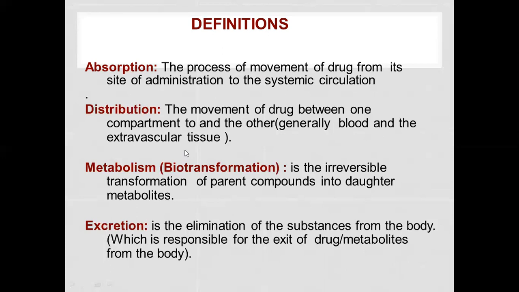So there are various barriers that we compare for the distribution purpose.